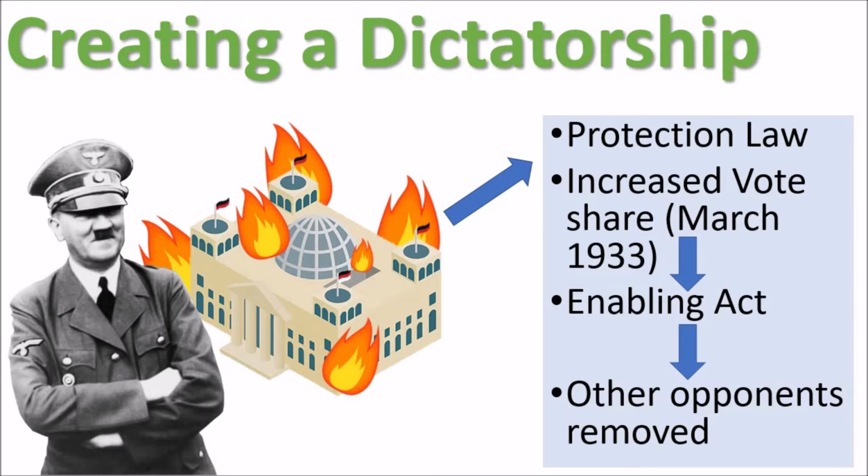With this majority, he's now able to pass through the Enabling Act in March 1933. Essentially what this does is that it commits Germany to 4 years rule without the Reichstag. Hitler is going to be able to make laws independently. With this in place, he's able to remove other opponents to his power. Trade unions are banned and other political parties are also banned. Local government is also brought under Nazi Party control.